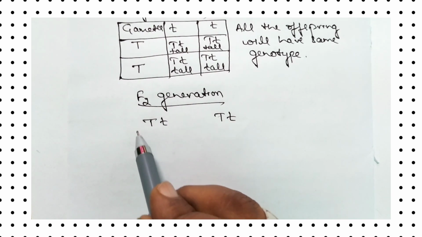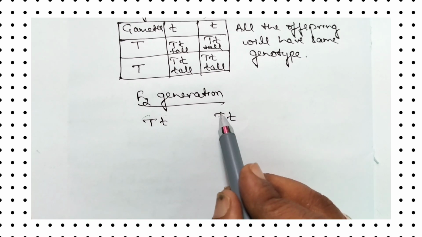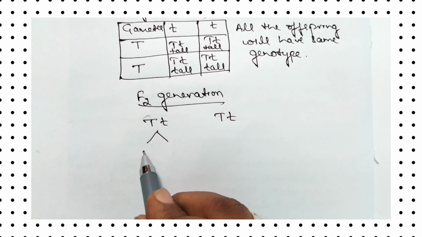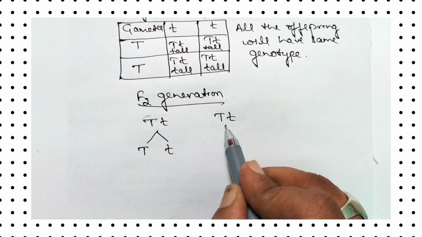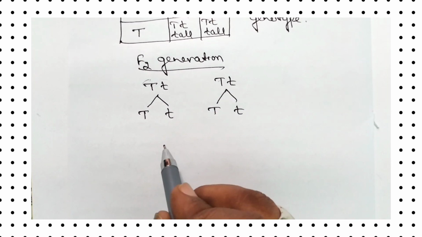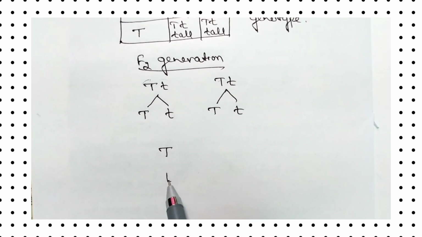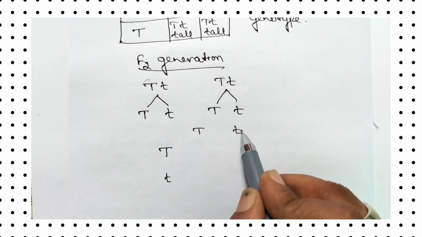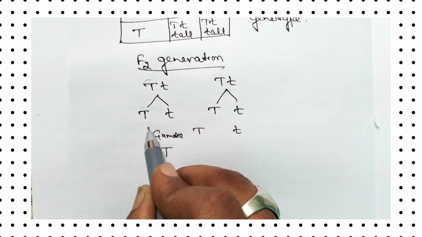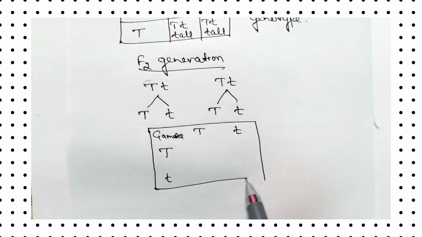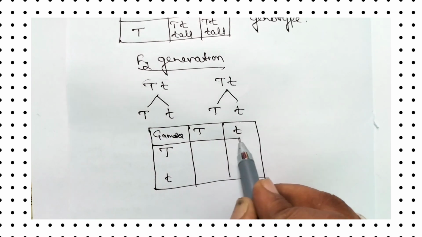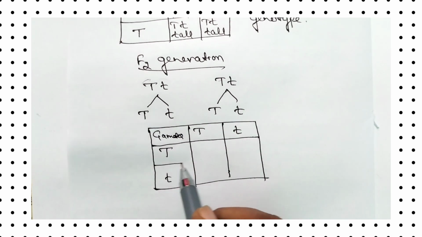Why is it made self-pollinated? Because they have the same type of genotype. They have the same genotype. So during gamete formation, capital T, small t. Again during gamete formation, capital T, small t. Now let us write the checkerboard for this one. Capital T, small t, capital T, small t. So this is in F2 generation. So in F2 generation, capital T, small t is self-pollinated with capital T, small t.